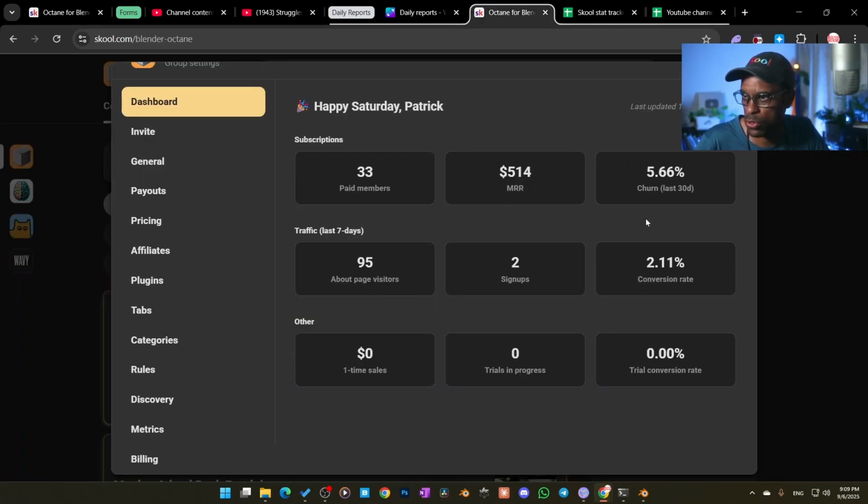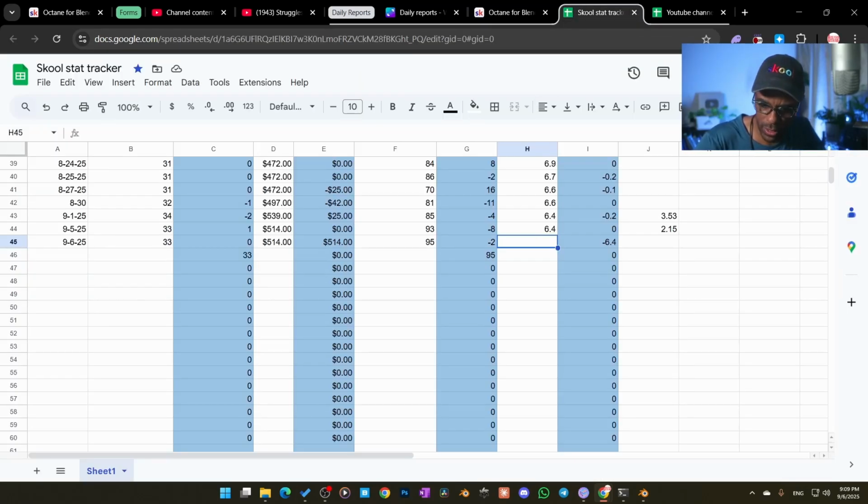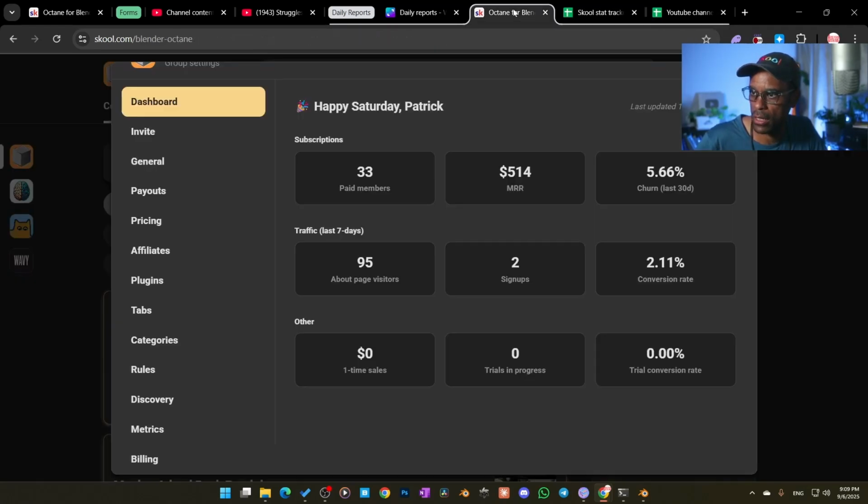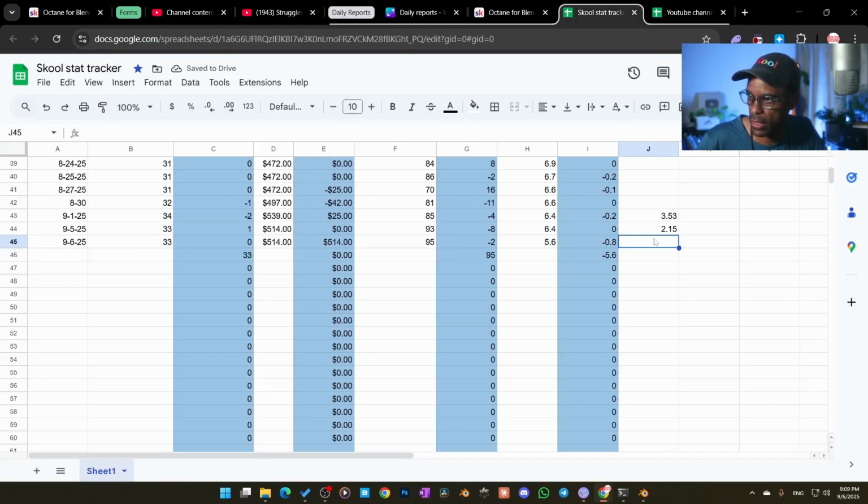Our conversion rate is at 2.1. We're at 5.6 on the churn. It has gone down a little bit, but I have a feeling it's going to probably go back up a little bit. And then I just started tracking the click-through rate, 211. Click-through rate is basically how many people are actually joining in, clicking through. So it was high. We had a couple of members join there. Last month, August, was a good month. We actually had a couple members joining in. I really want to make this month even better.